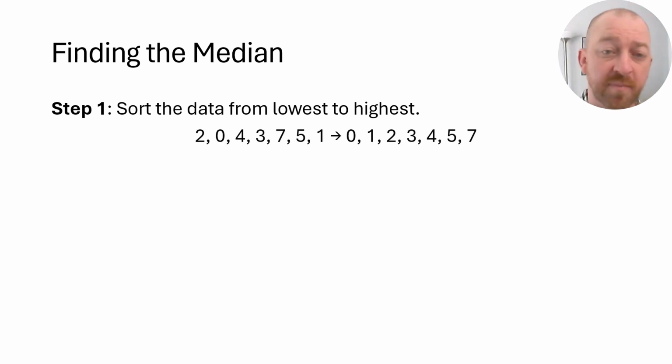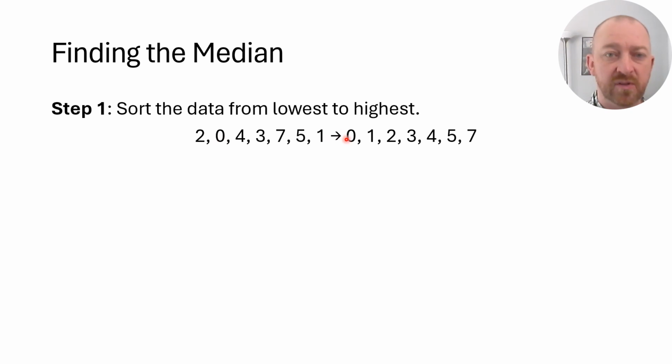It's not going to make a difference, but let's just get into the habit of going lowest to highest. So in other words, these were the data they gave me, right? They said this person went on 2 dates in the last month, this person went on 0, this person went on 4, and so on. And so I need to rank those from the lowest to the highest.